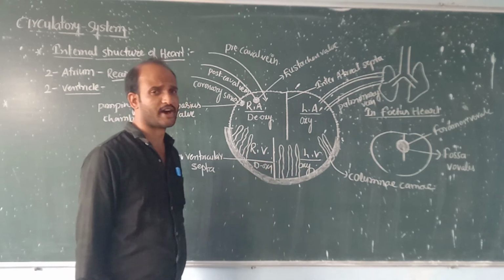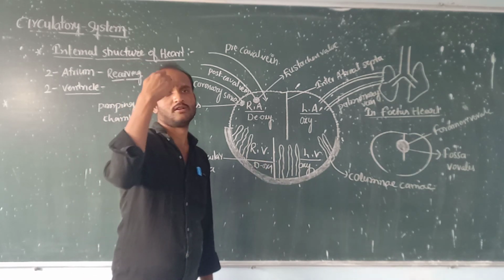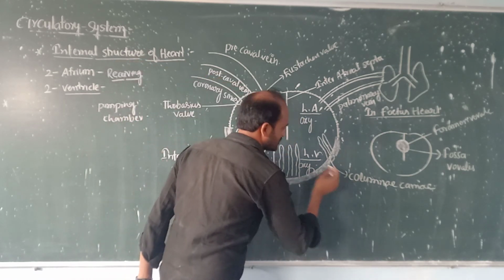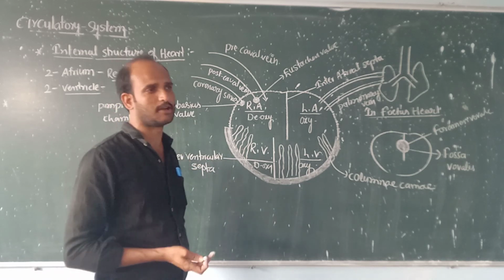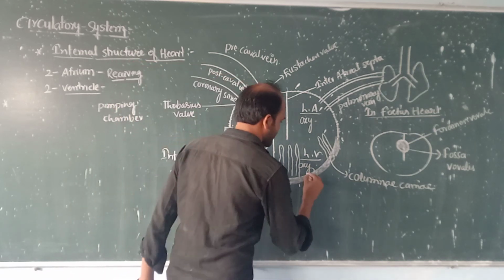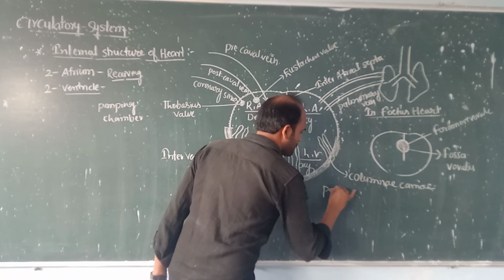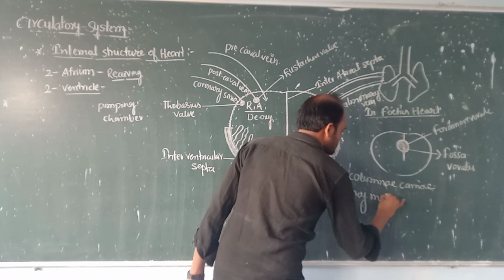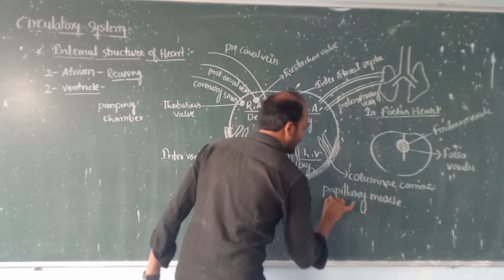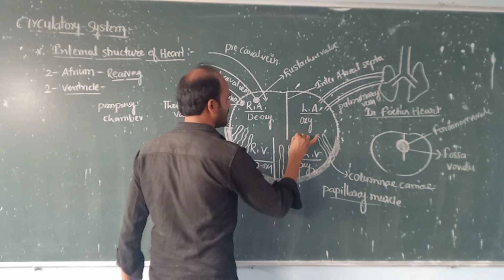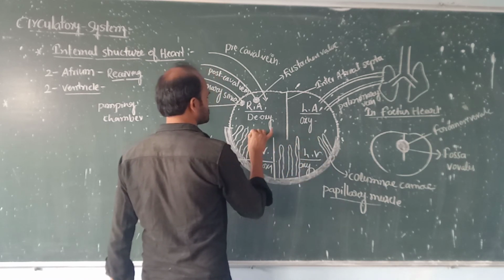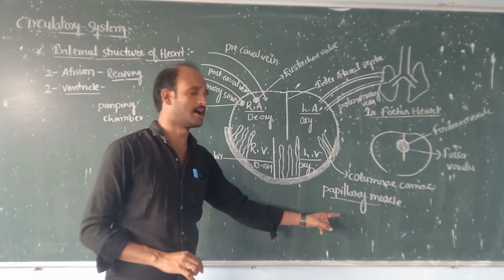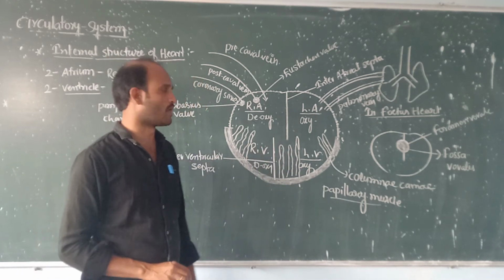Among the columnae, some are long and conical in shape. This type of columnae is called papillary muscles. These papillary muscles are connected with the bicuspid and tricuspid valves.